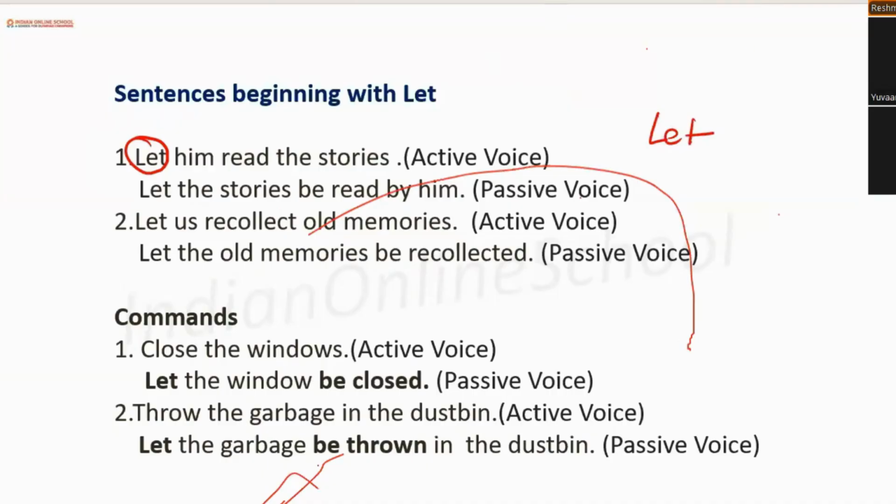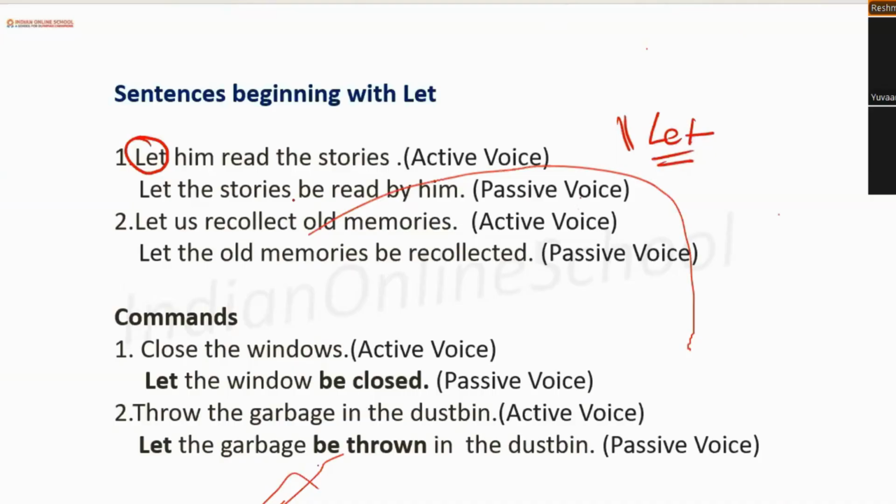is the object. Normally we have seen that the first word of the sentence used to be the subject, then we would have been swapping those with the object. But if there is a let, that is not a subject, that is the starting word of the active voice or a passive voice. So we will place let as it is, then we will look out if there is a subject, if there is an object, then we will swap the places. But make sure that before doing all this, we are placing let.